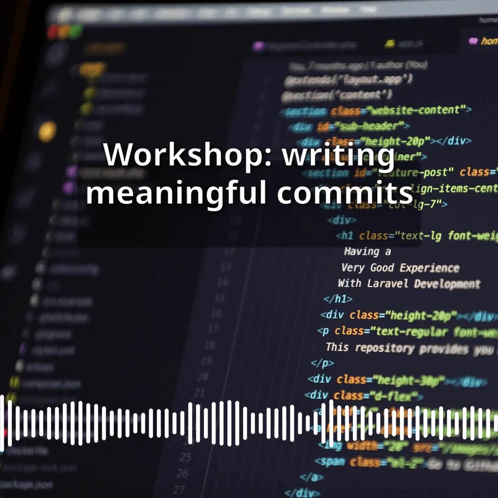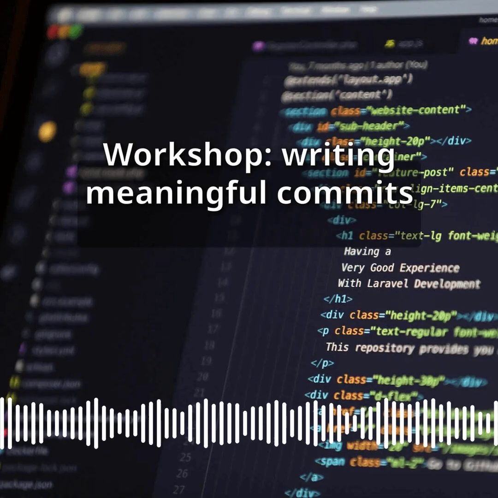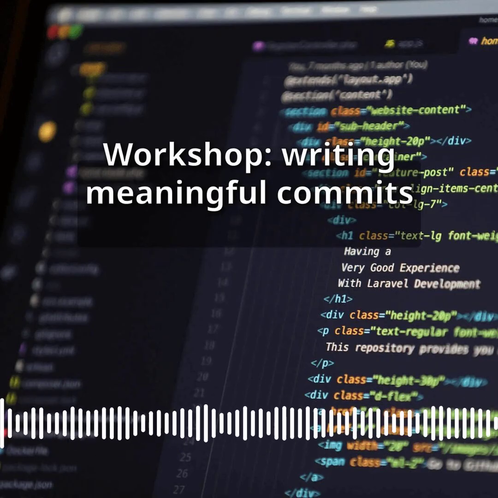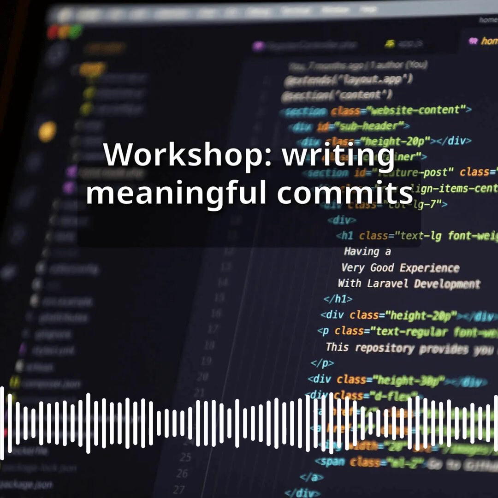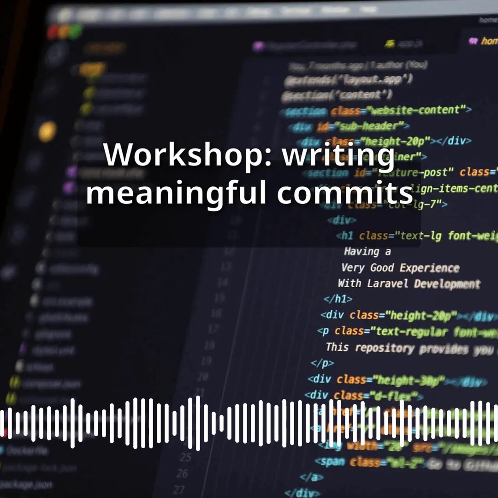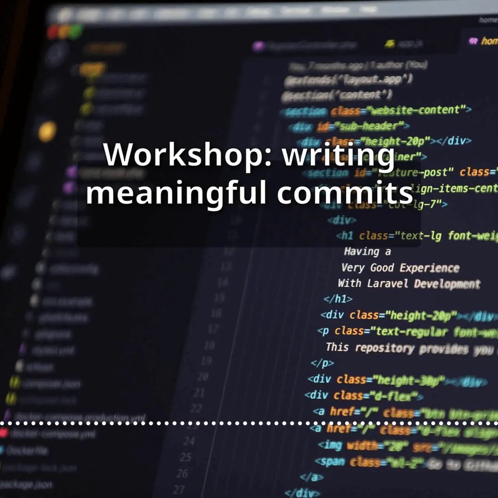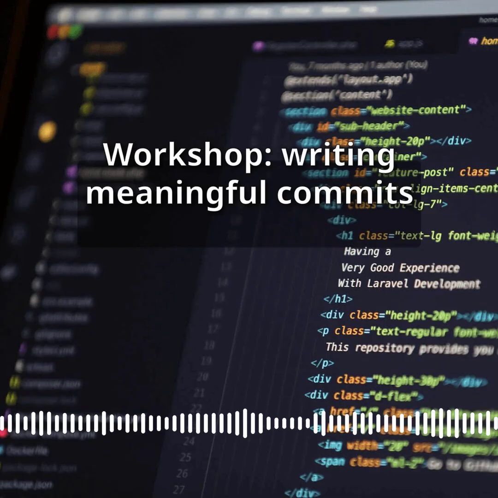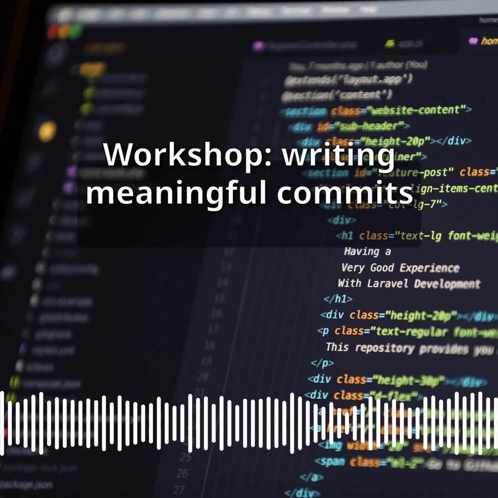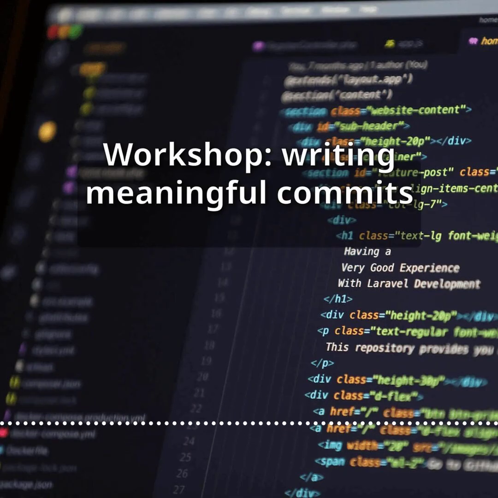Step 3. Deliberately introduce and fix a bad commit, then reflect. On purpose, make one commit with a bad message. For example, "stuff", "update", or "fix". Then, use git commit --amend to correct that message before pushing or submitting. In a file called reflection.txt at the root of your repository, write a short paragraph, 5 to 10 sentences, explaining what made the original message bad, what you changed and why, and what habits you plan to adopt going forward. This file must itself be committed with a meaningful message.